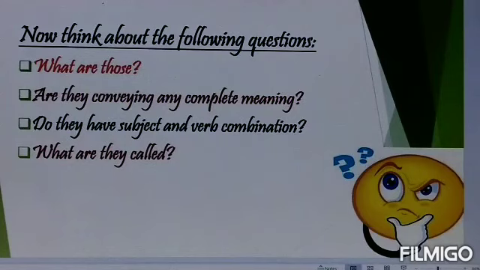Coming to the next point. Do they have a subject and verb combination? No, they do not have any subject and verb combination. To say them as sentences, they are not giving any complete sense. As per the definition of the sentence, a group of words which gives you complete sense is called a sentence. But whatever the words I have shown you, those group of words are conveying some meaning but not the complete sense. To say them as sentences, they do not have subject and verb combination. Now tell me, what are they called? Tell me, children.